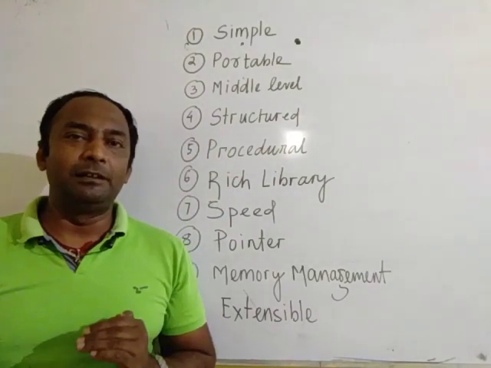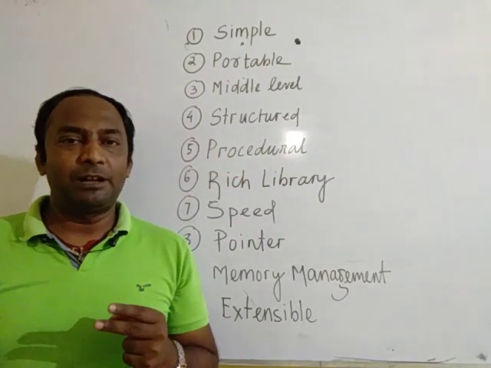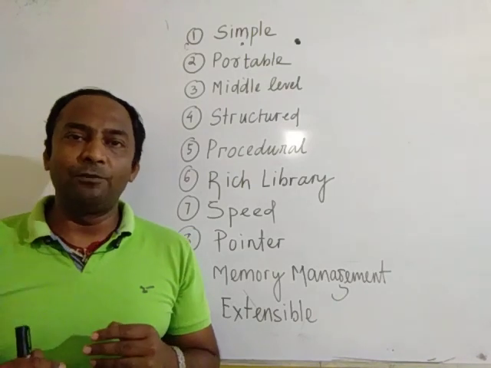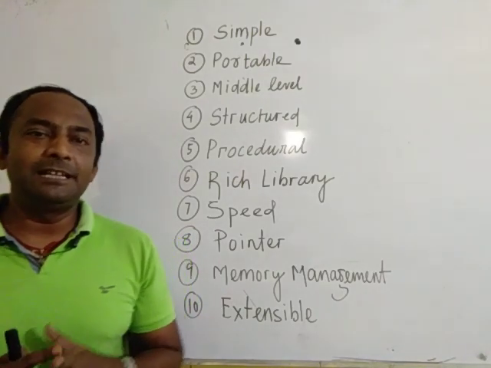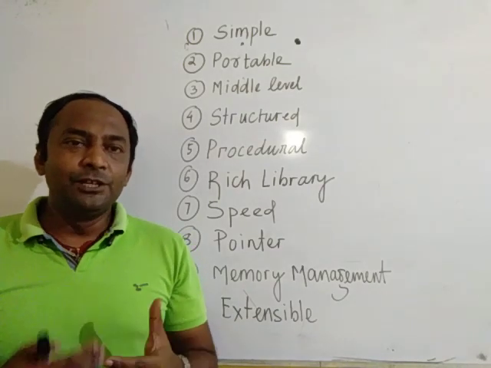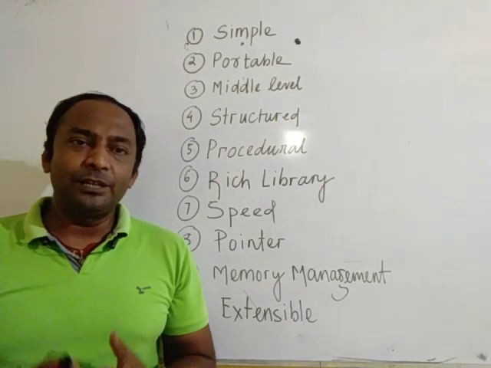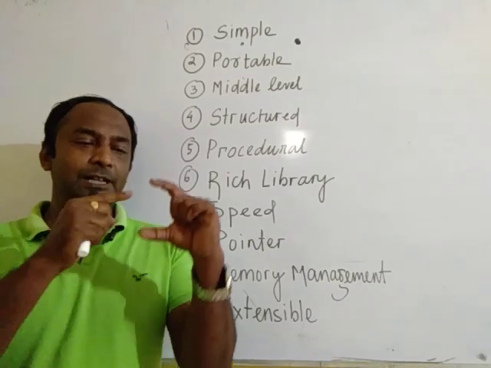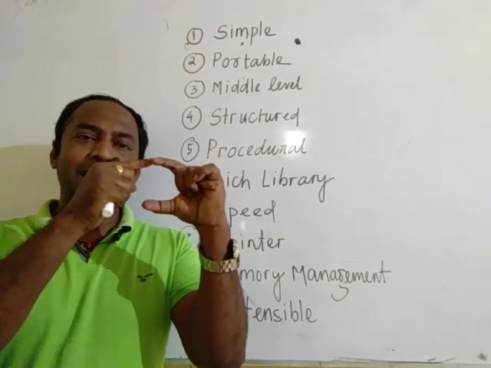Third one is middle level language. What is middle level? There are two levels of programming language, high level and low level. Low level means that belongs to 0 and 1. That is hardware programming language. C language is mainly used. C is in between these two, the low level and the high level.